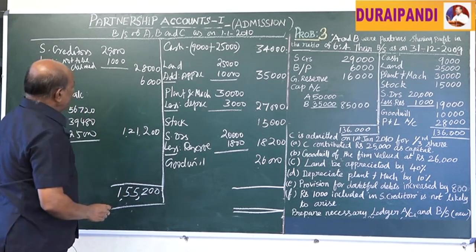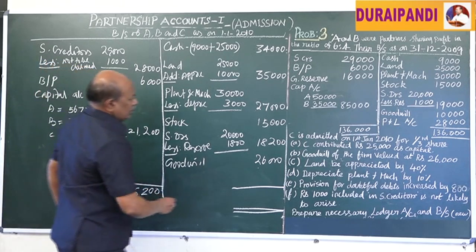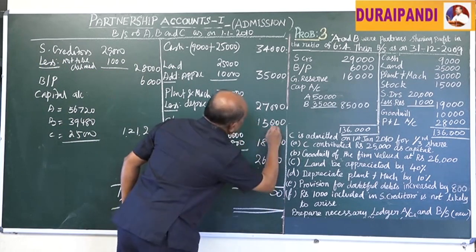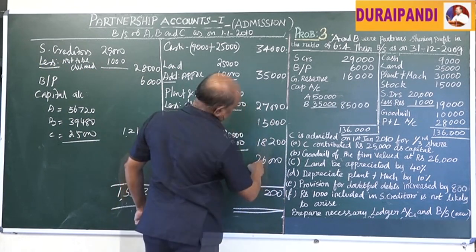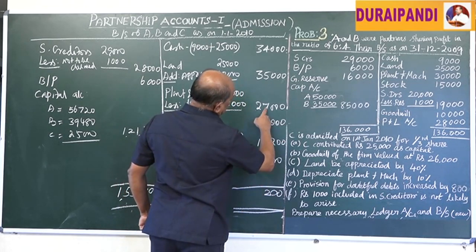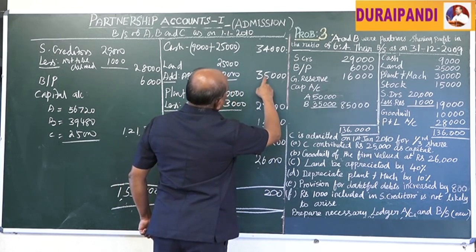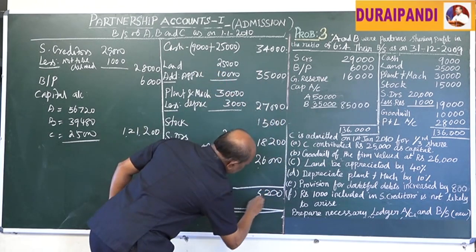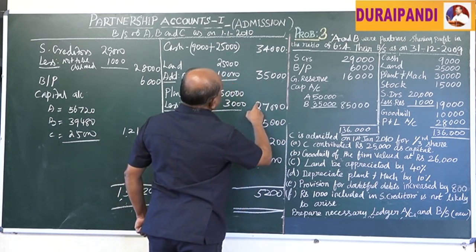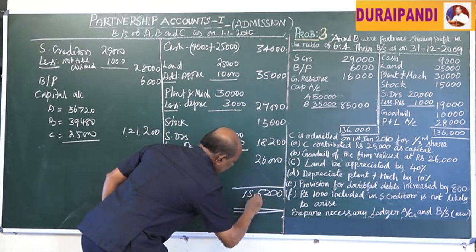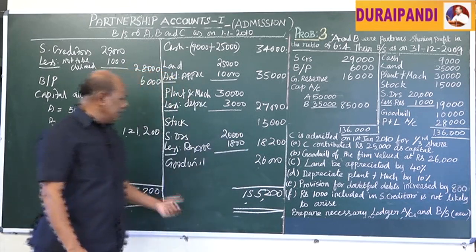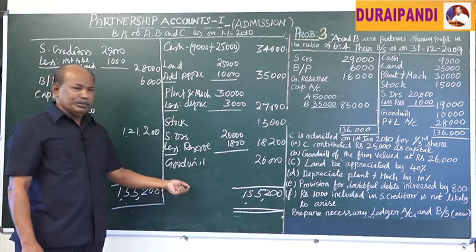Total one lakh 55,200. Here also 1,55,200. Here the new balance sheet is tallied.